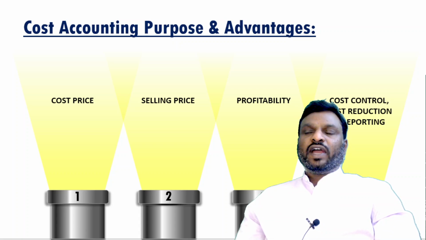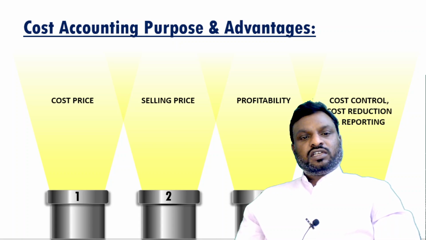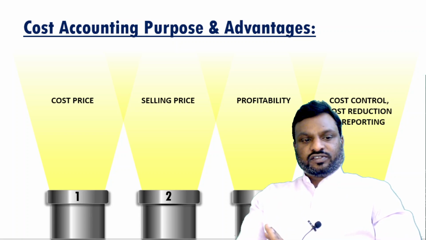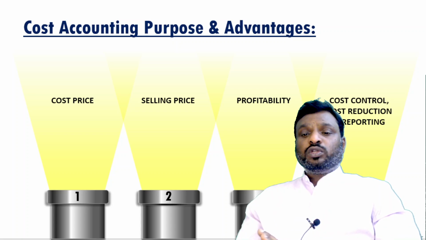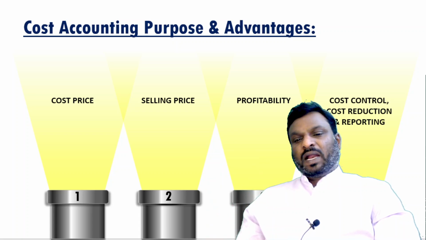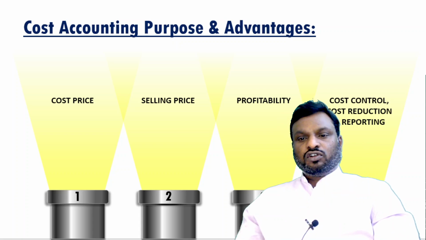You can say that through financial accounting and reporting, cost control and cost reduction is generally not possible, for which cost and management accounting and reporting is prima facie, in essence, required for the purpose of cost control and cost reduction. How they will control and reduce costs, how it is possible, we'll discuss in detail. But prima facie, through budgetary control and standard costing, cost control is possible.